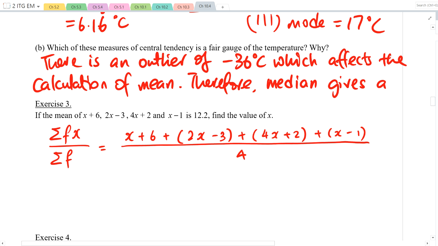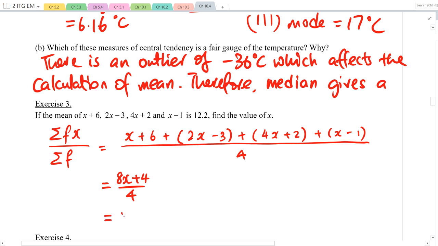Agree? Yes. Okay, so let's evaluate the numerator. The denominator is straightforward, it is 4. Numerator: x plus 2x is 3x, plus 4x is 7x, plus x is 8x. Then 6 minus 3 is 3, plus 2 is 5, minus 1 is 4. Agree?